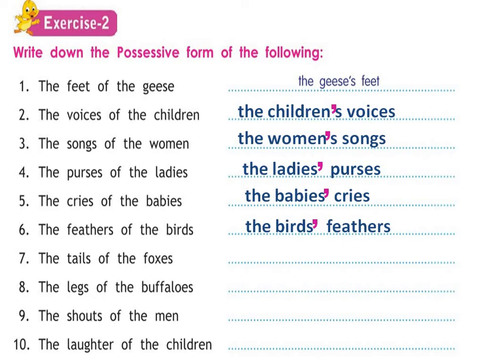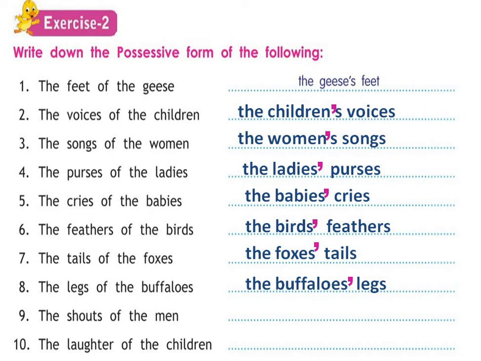The tails of the foxes. Again, the foxes ends with S. We will only add apostrophe. The foxes' tails. The legs of the buffaloes. Whose legs? The buffaloes' legs. Buffaloes ends in S, we will only add apostrophe. The buffaloes' legs. The shouts of the men.